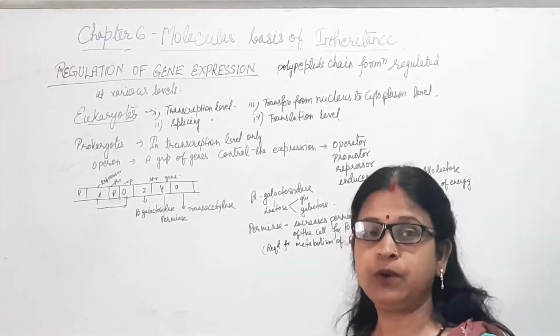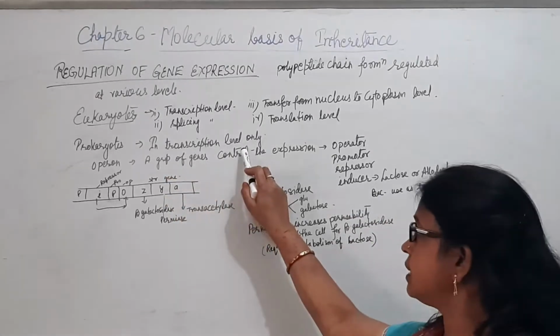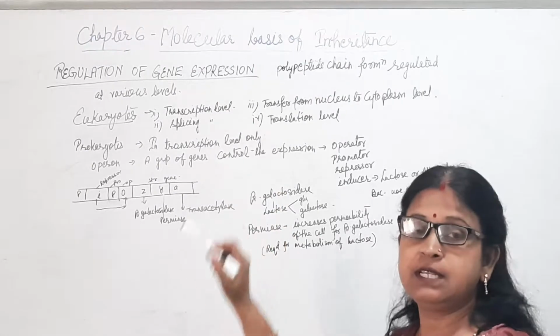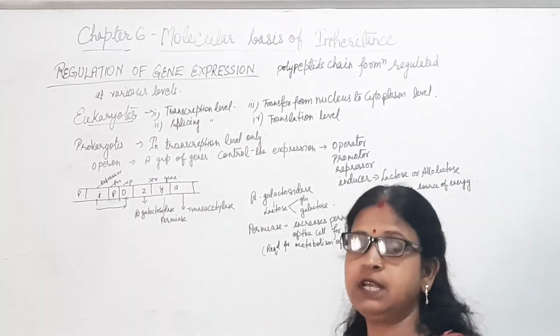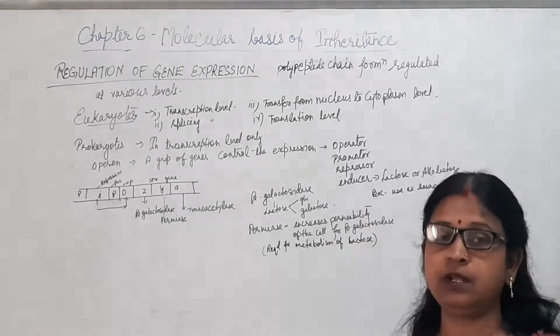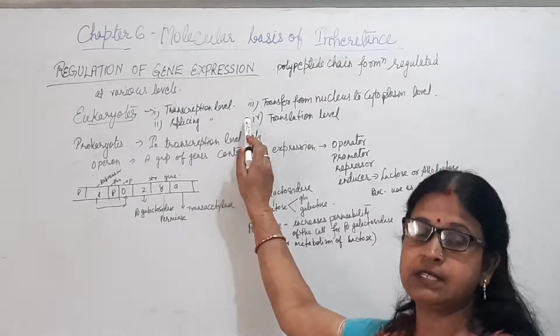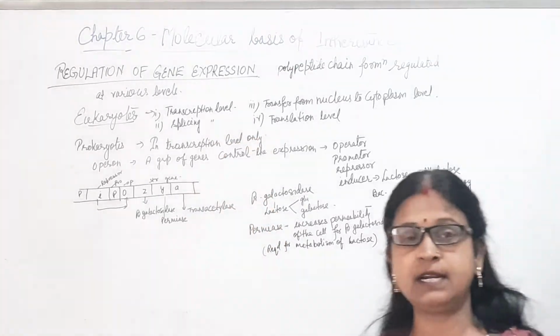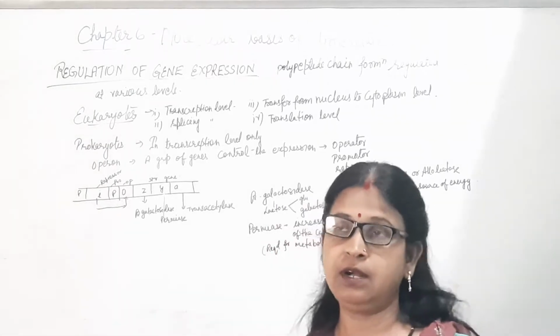In prokaryotes, gene regulation takes place only at the transcriptional level, but in eukaryotes the regulation of genes can be controlled at 4 levels. The first is the transcriptional level, that means formation of mRNA from DNA.